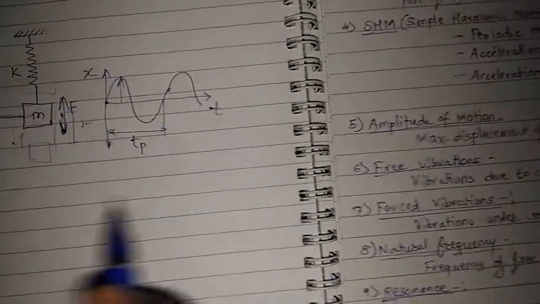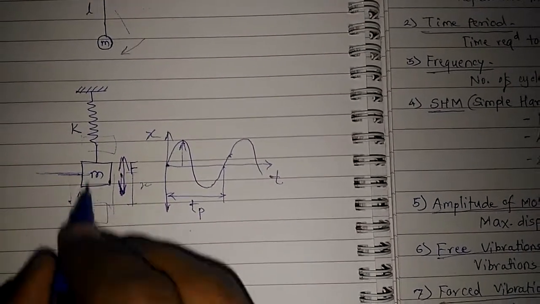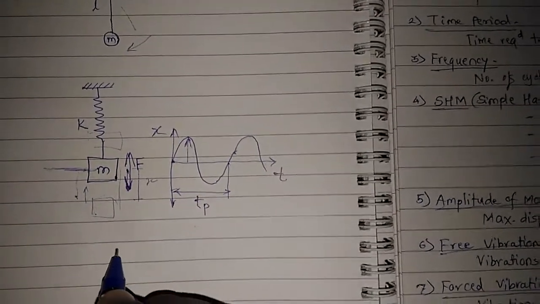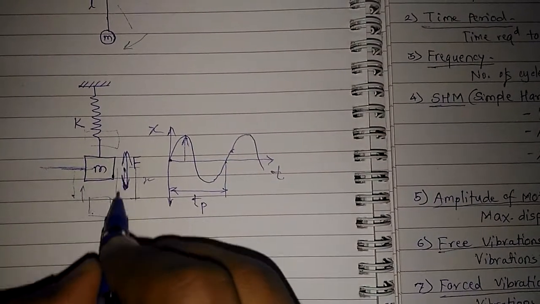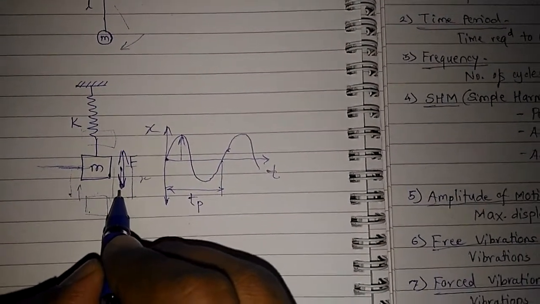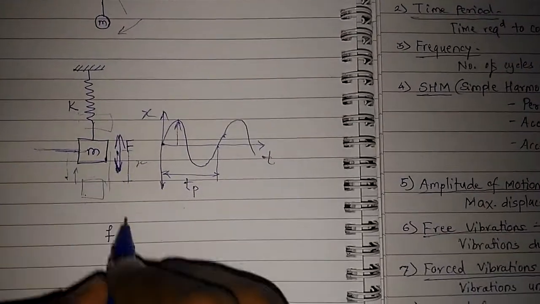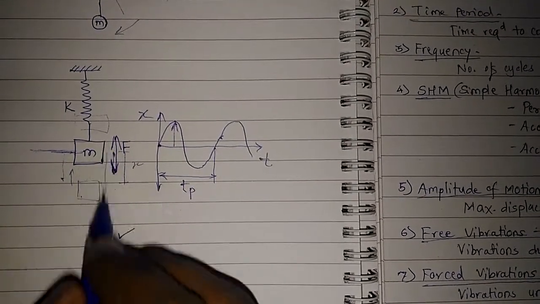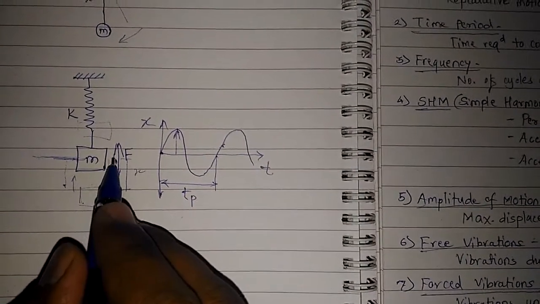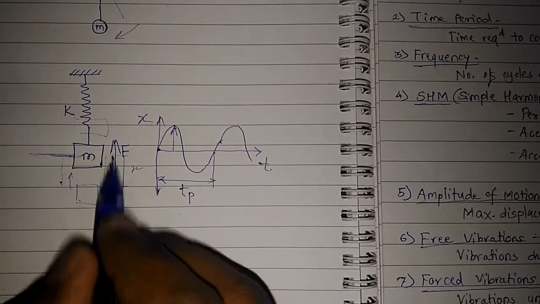Suppose the natural frequency of my system is f, and the forcing function which is causing it to vibrate in a forced manner has the same frequency, then it will have resonance here, which will cause that system to vibrate under a large amplitude.